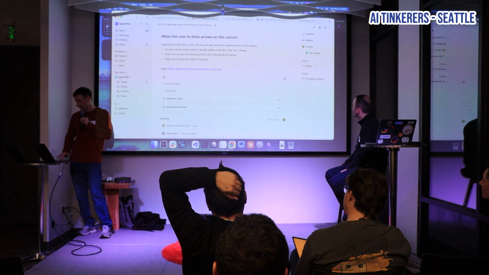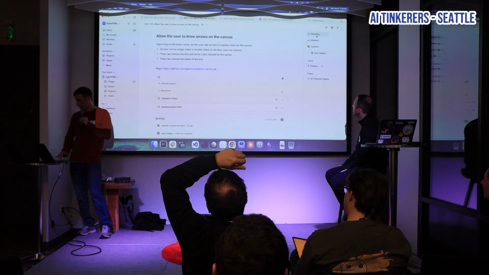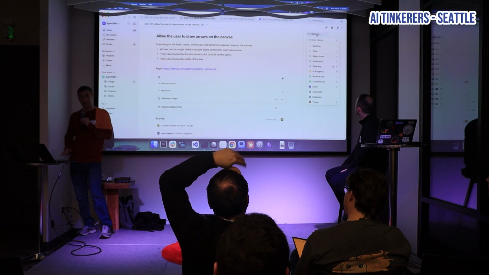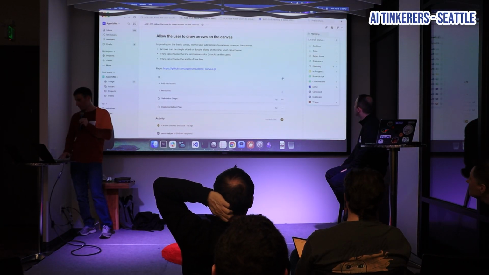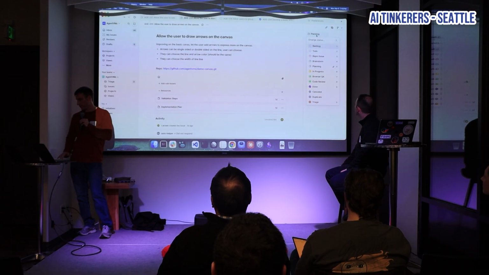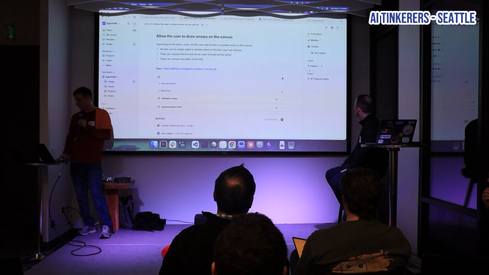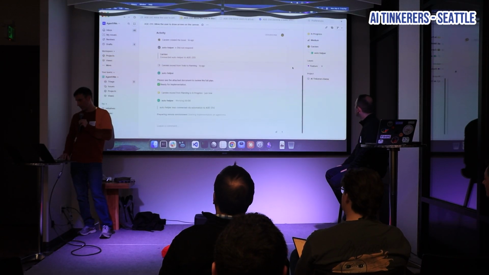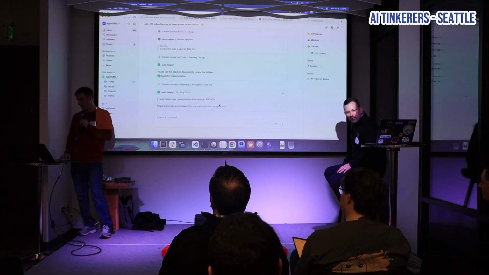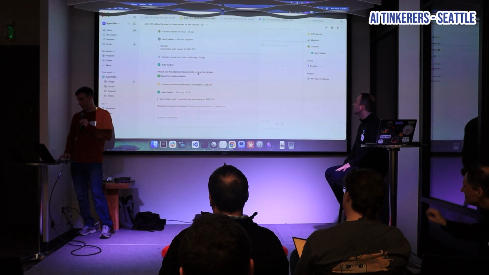Let's take a look at what it looks like here. This is Linear. The most important part is on the right-hand side. This is my ticket status. So I'm in planning now. I can say, okay, great, I've reviewed the documents here. If you see the plans in the bottom here, I can open those up, review them, and then say I'm now going to go in progress. And we'll see the agent here is now picking it up, and we'll see it work.